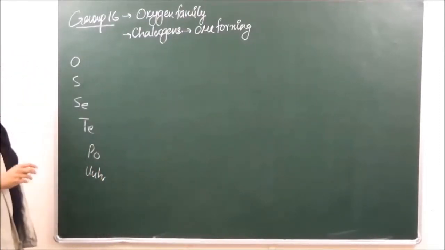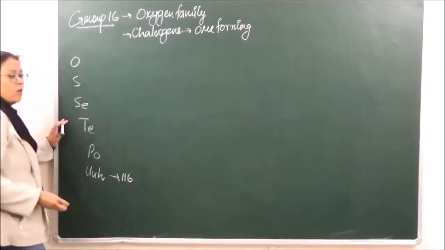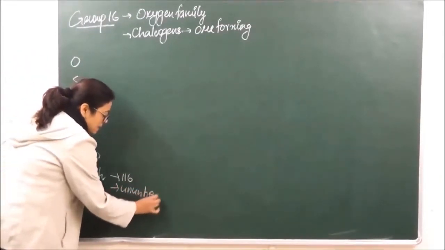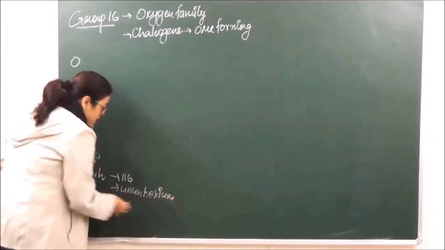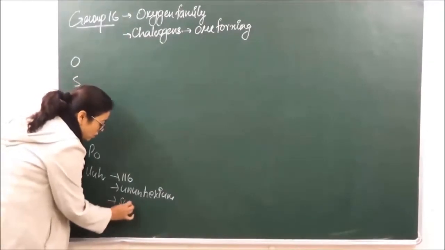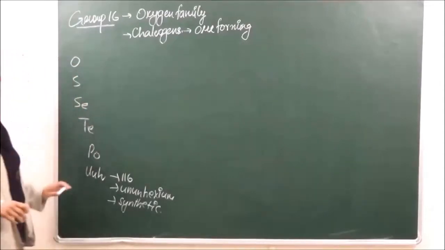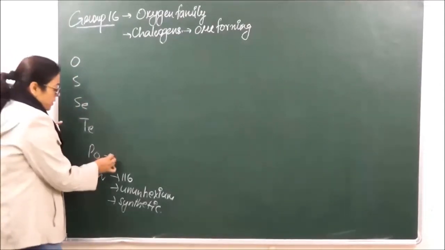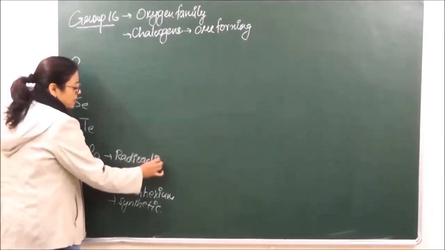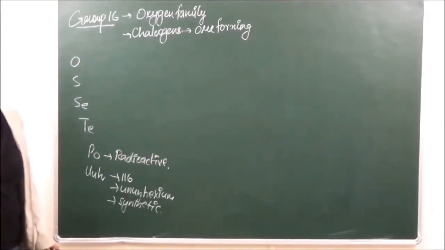Unhexium. ठीक है? So this is with atomic number of 116. ये वाला जो unhexium है, this is a synthetic element and is not very stable. Synthetic means it is man-made element and it is not very stable. When we are talking of polonium over here, polonium that is going to be radioactive in nature. ठीक है? Polonium is radioactive in nature.